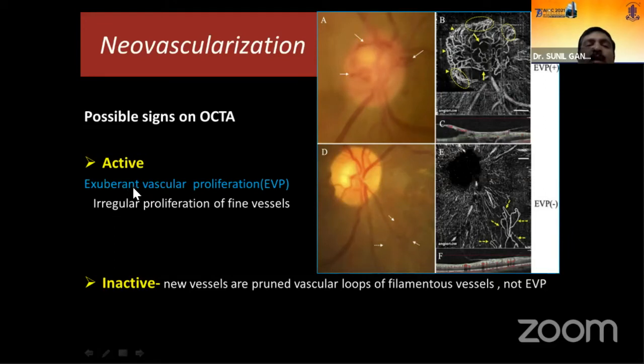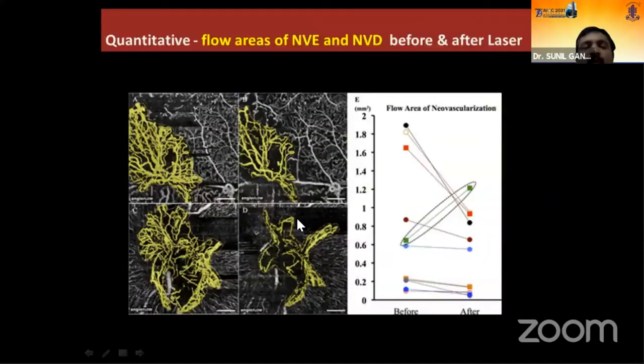The one thing we should look for in an active neovascularization is something called exuberant vascular proliferation, also known as EVP. As shown in this picture, the circled area indicates the presence of an EVP, that is nothing but an irregular proliferation of fine vessels. If it is present, it indicates an active neovascularization. In an inactive neovascularization, as shown in the below picture, new vessels are pruned vascular loops with filamentous vessels, but there won't be any exuberant vascular proliferations.